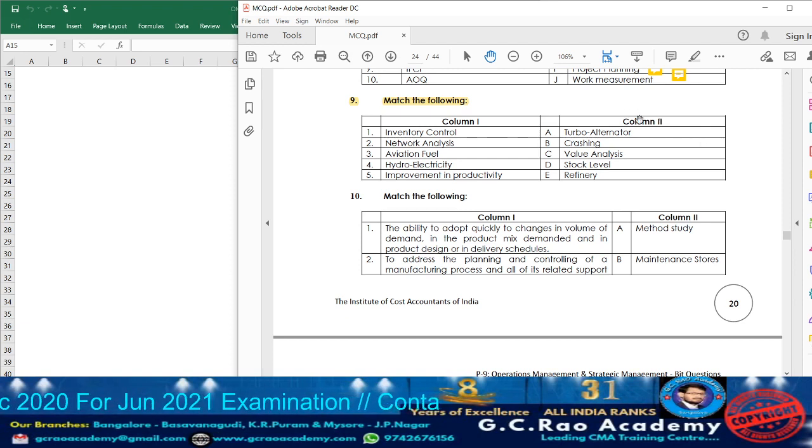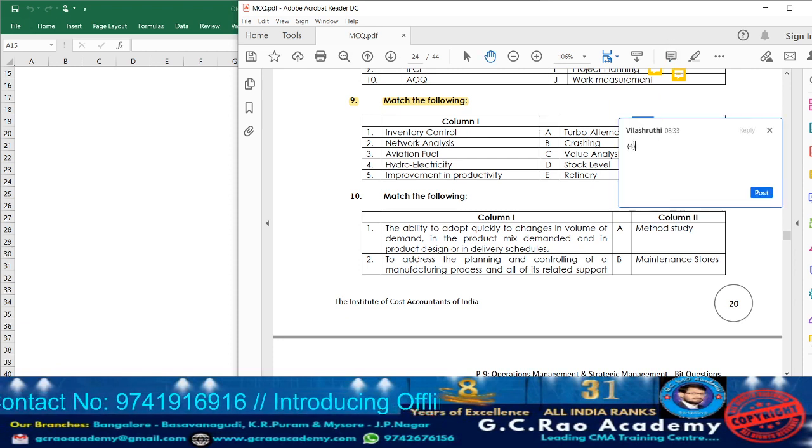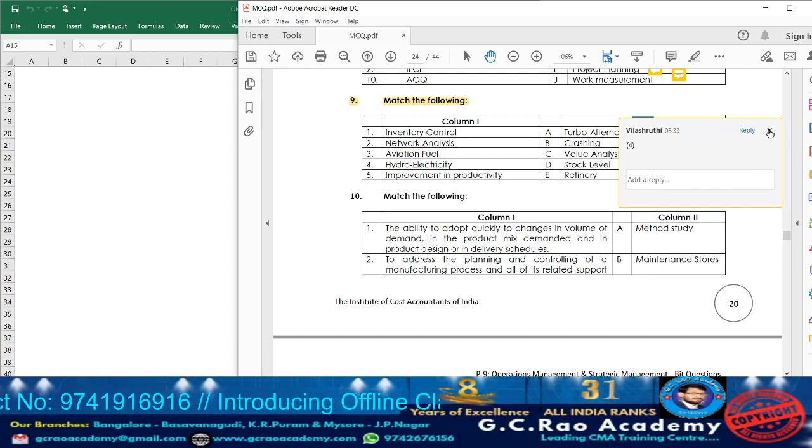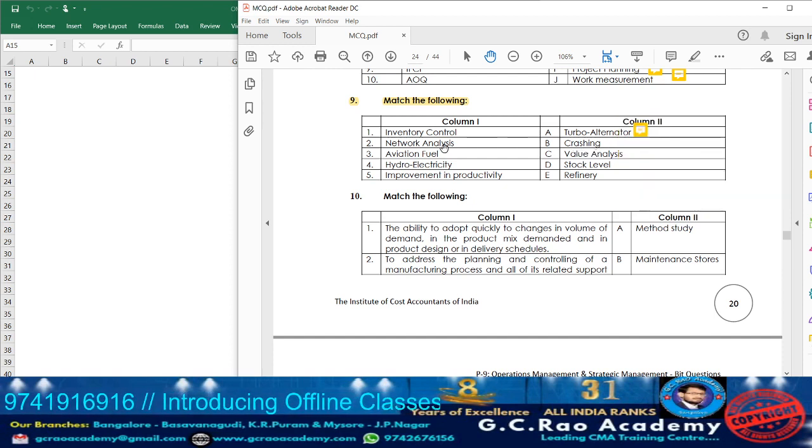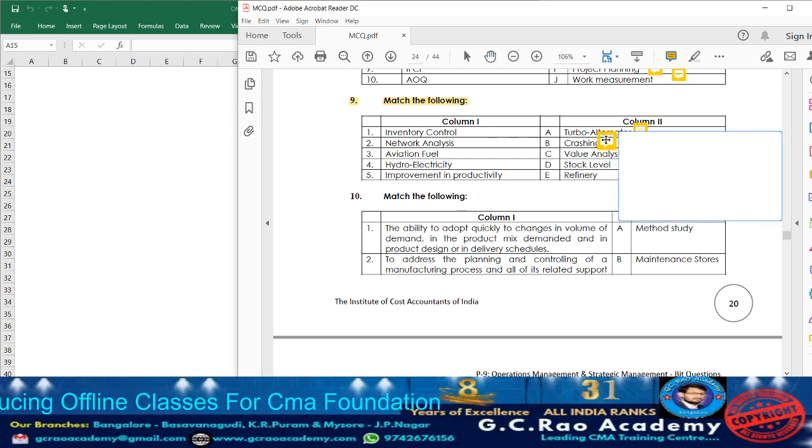So now let us go through column 2. First aspect, what they have given? Turbo alternator. In turbo alternator, what are they going to utilize? Hydroelectricity. So accordingly consider point number 4, because for hydroelectricity we have point number 4. Next, crashing. Crashing is a technique of network analysis. So accordingly consider point number 2.